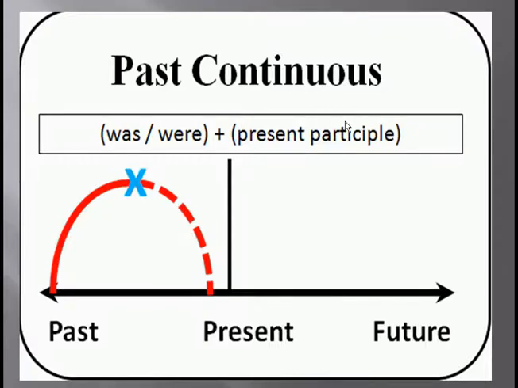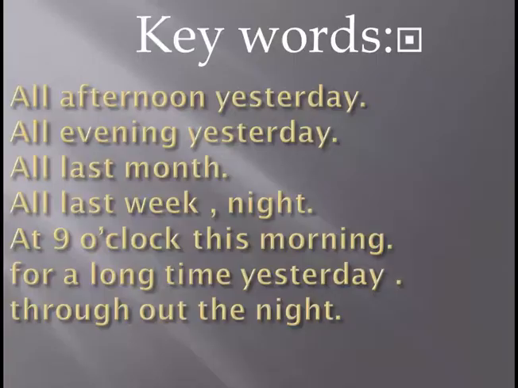What is the formation of the past continuous tense? Was and were plus the present participle. What does it mean by present participle? As we said before, it's verb plus ing, okay? So was or were according to whether it is a singular or plural noun.